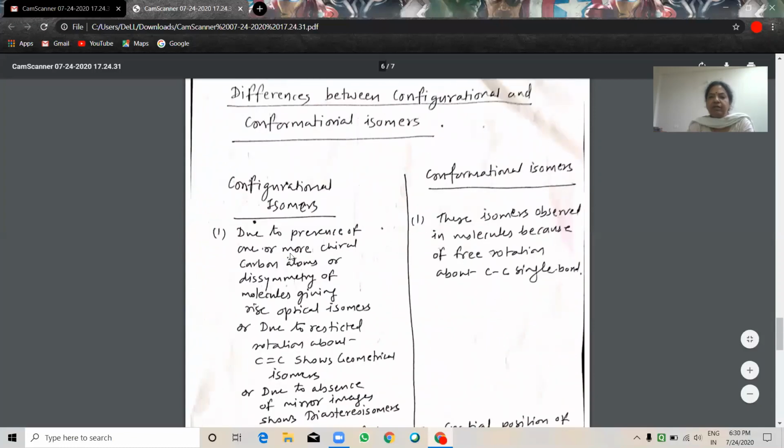Differences between configurational and conformational isomers.